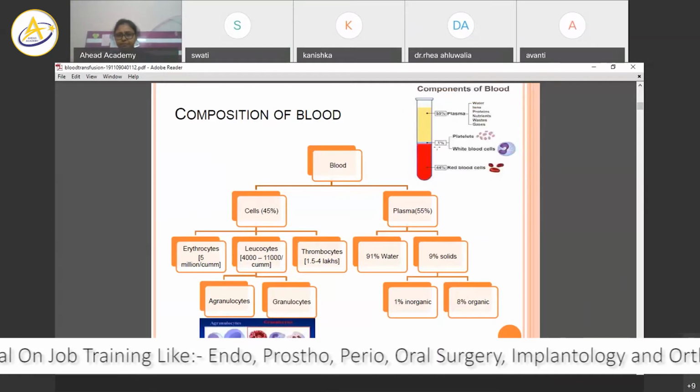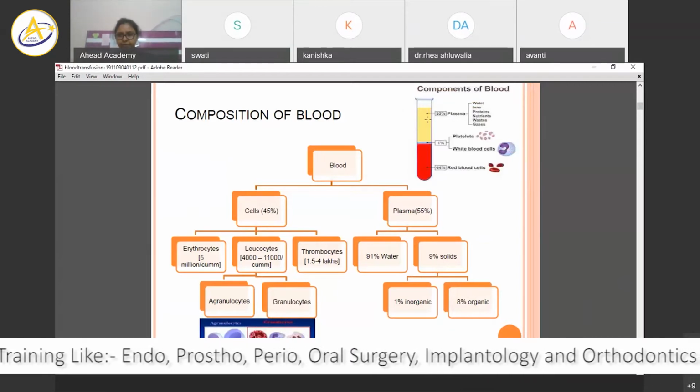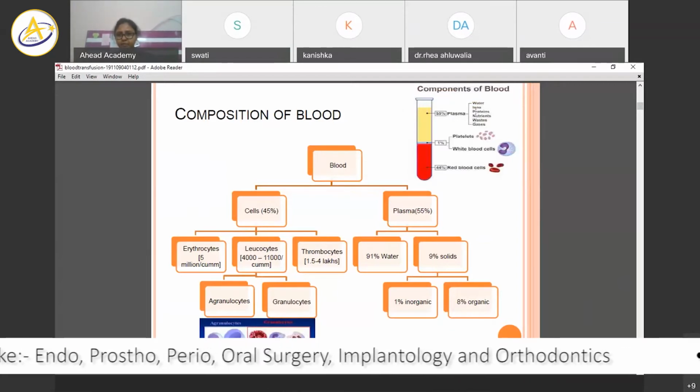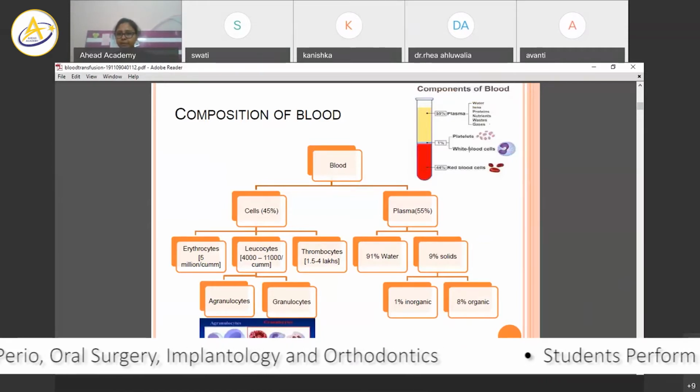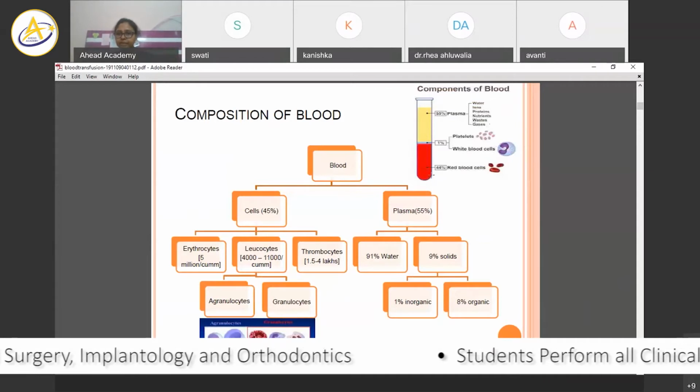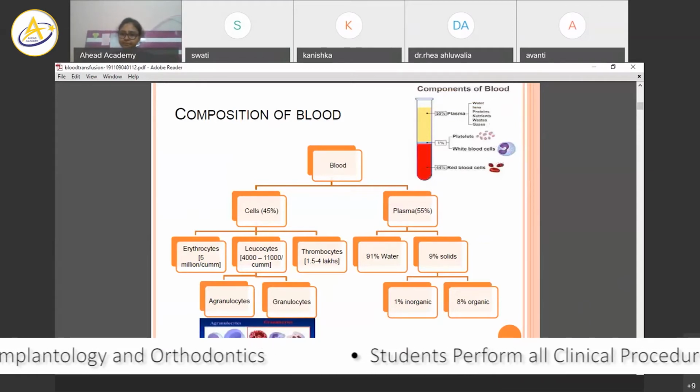In this composition, we can see that there is plasma, that is water, ions, proteins, nutrients, gases. Then there are platelets and white blood cells when we centrifuge it. And in the end, there are red blood cells.